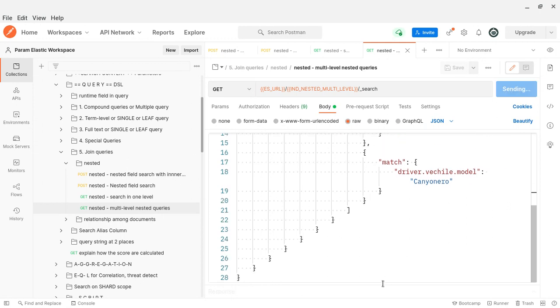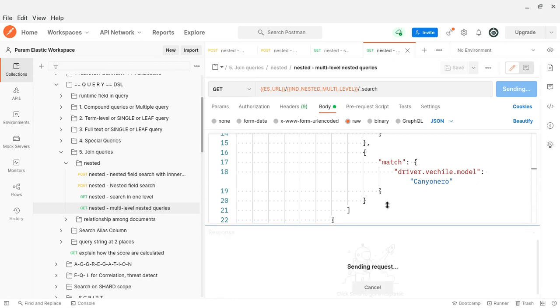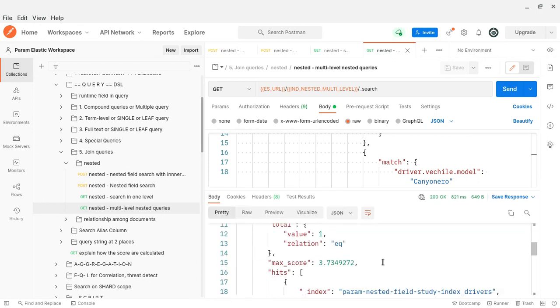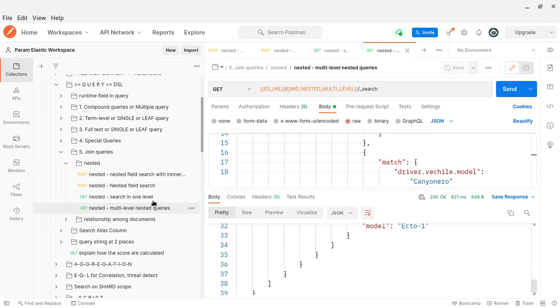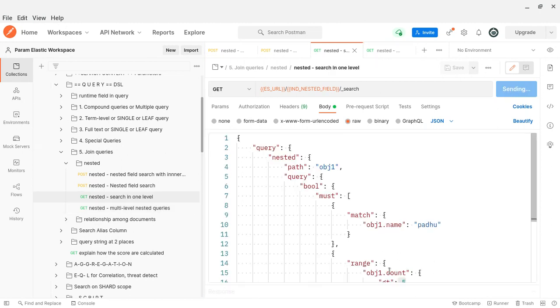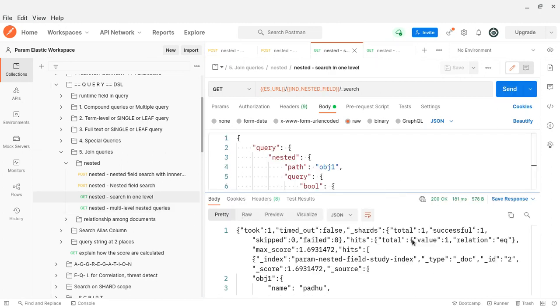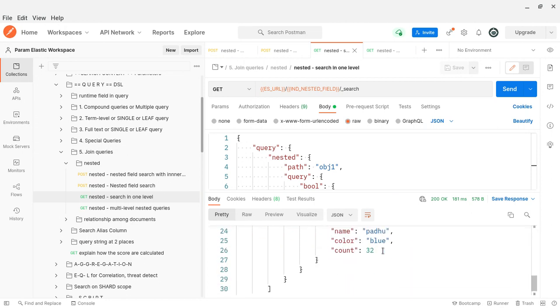Okay, I think I have the values. Let me send the query. Yeah, I got the response. Similarly for one level. Yes, I got a response. So this is what nested does.